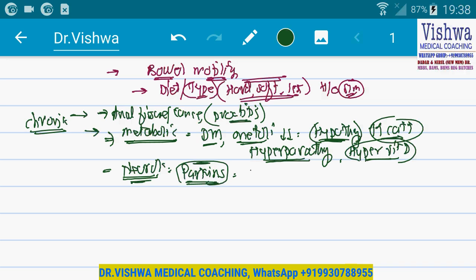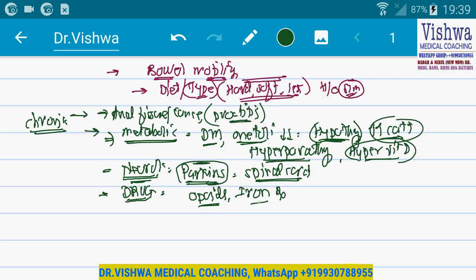Constipation can also be because of spinal cord disorders. Old age, there can be a possibility. Chronic constipation can also be because of drugs. Like for example, many opioids are linked with it, like dextromethorphan, like codeine, noscapine, because they reduce the bowel motility. Constipation can also be a side effect of iron therapy. Constipation can also be because of calcium channel blockers.